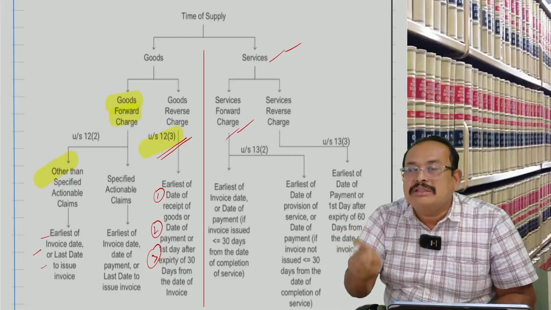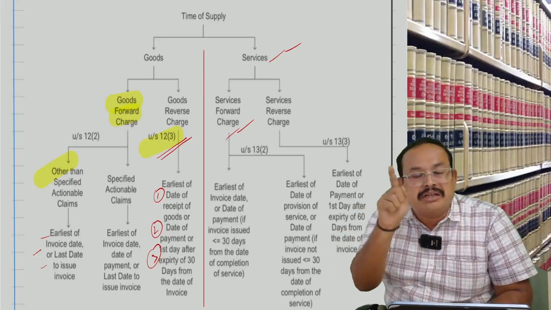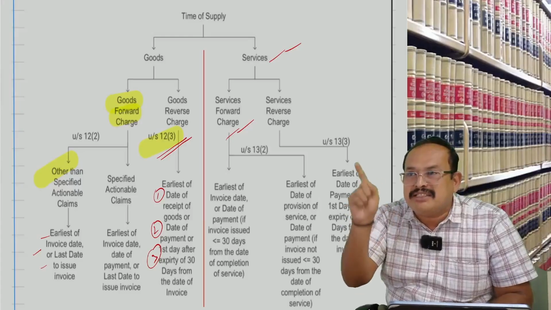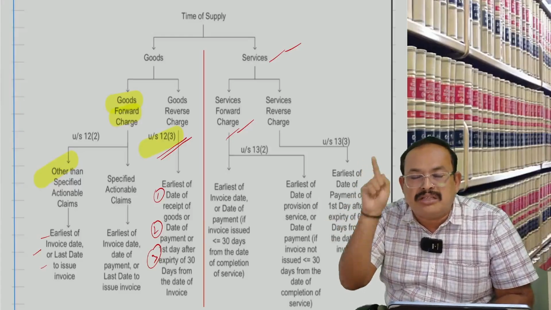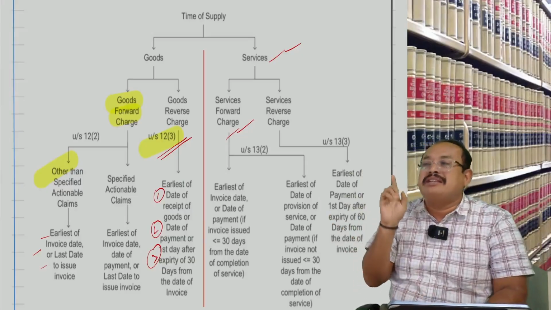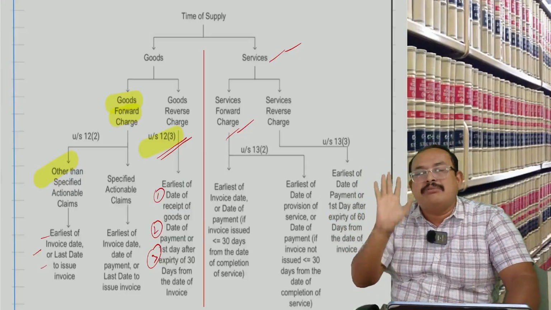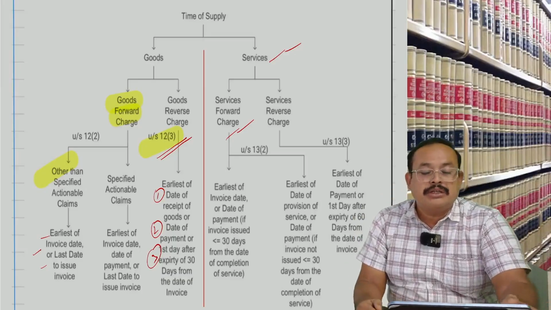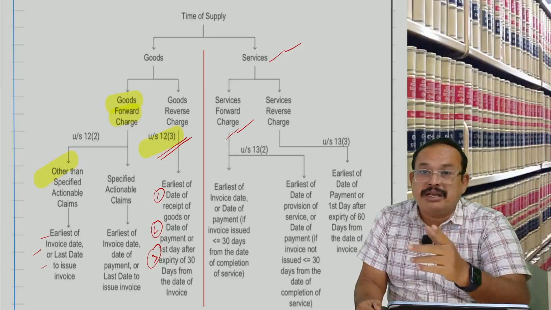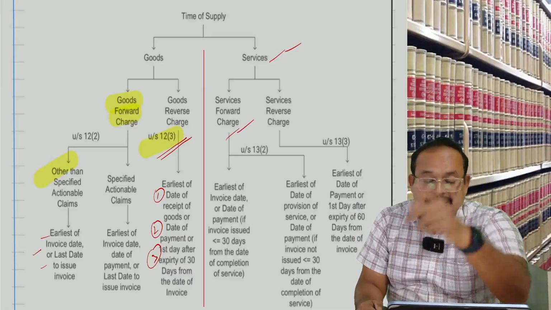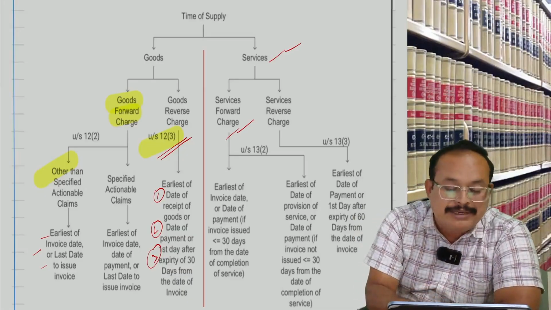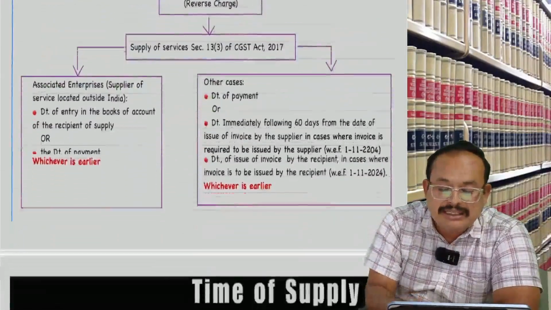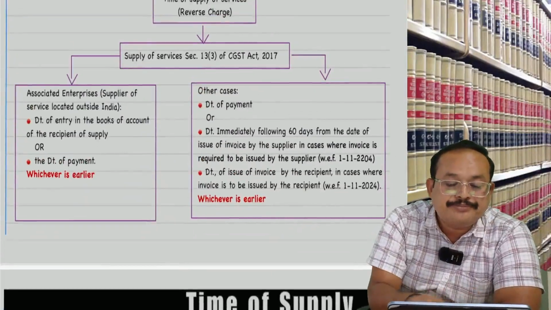Now, this has been amended with effect from 1st November 2024. It is there in our study material, the amendment material issued by the CA Institute for September 25 examination. What is the time of supply from 1st November 2024? The time of supply for supply of services where RCM applies is as follows. This is there in the material which I gave to you. It is well incorporated, my dear friends, in your respective page.